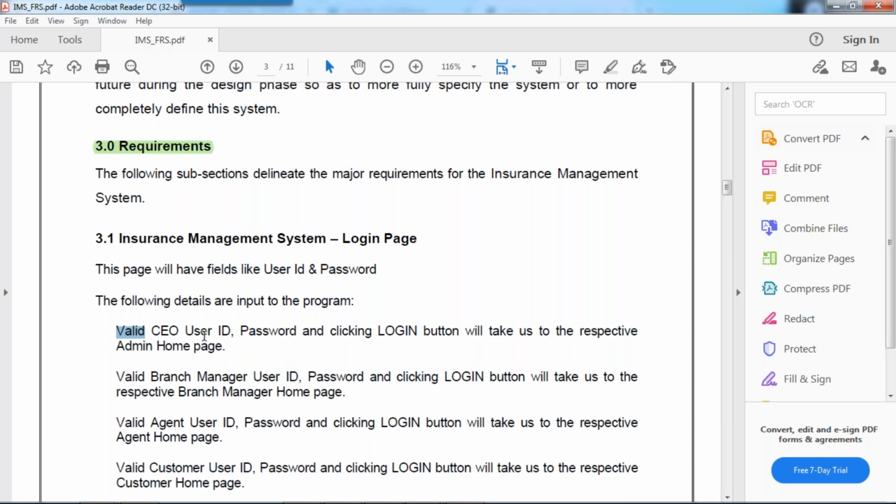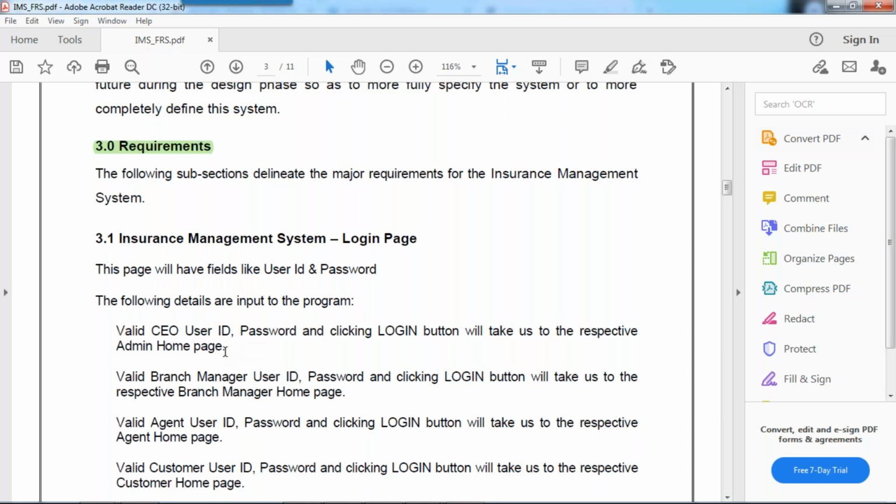Suppose you enter a valid user ID and valid password and click on the login button, where will this page take you? The admin home page. Suppose you are testing this screen. You are logging in with a valid user ID and valid password, but you are not getting the admin page. You are getting a 505 error. Then what will you say?